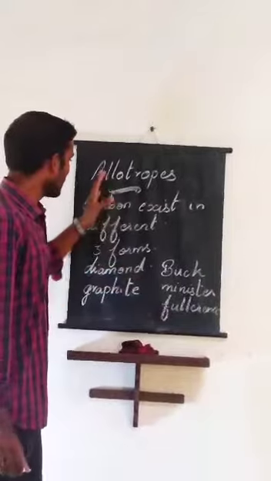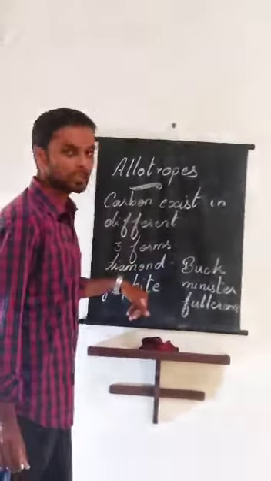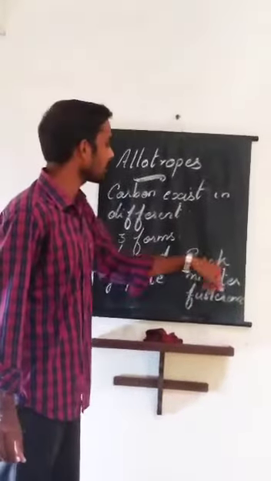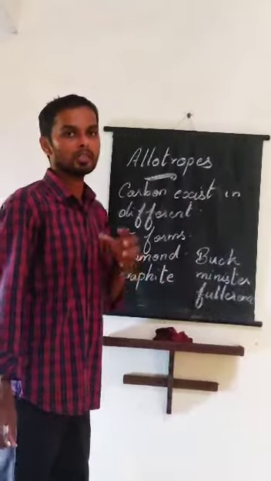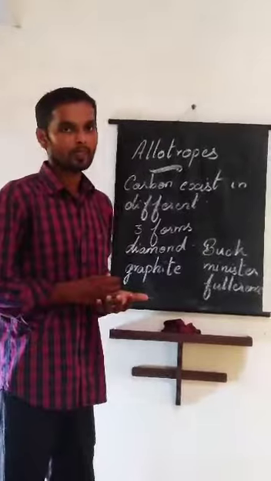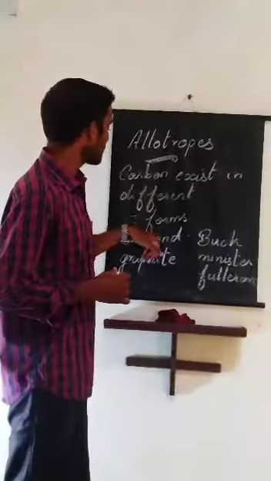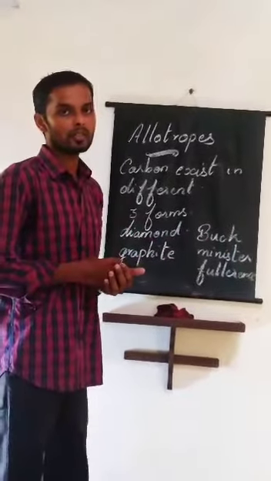In nature, carbon exists in 2 forms, that is diamond and graphite, whereas Buckminster Fullerenes is a synthetic carbon. So here carbon exists in different forms, for example diamond, graphite and Buckminster Fullerenes.